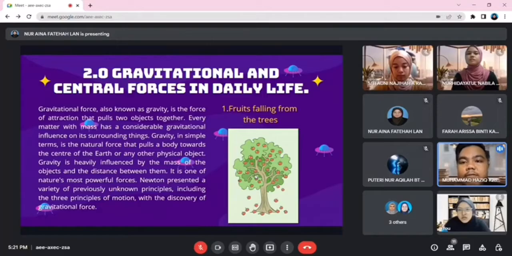Gravity is heavily influenced by the mass of the object and the distance between them. Okay, so as we can see, I've already prepared three examples of the gravitational and central force, and I prepared one example for Kepler's law in our daily life. So the first one is fruit falling from the trees.